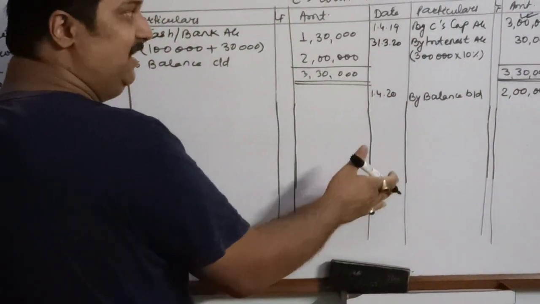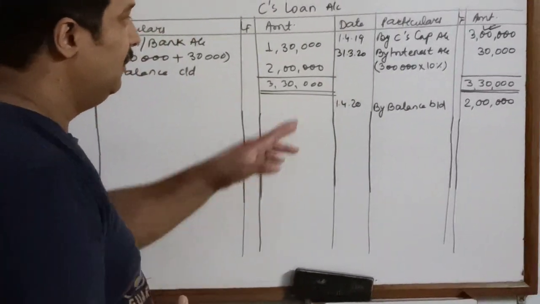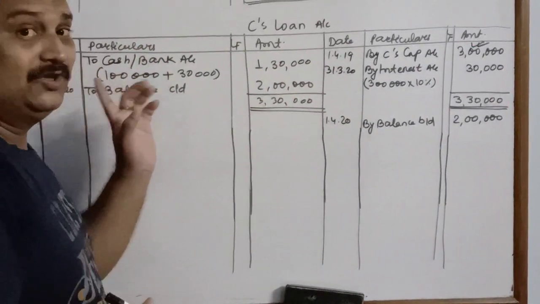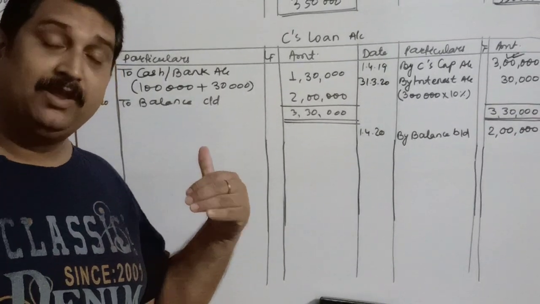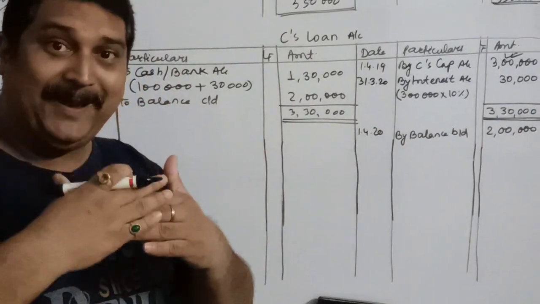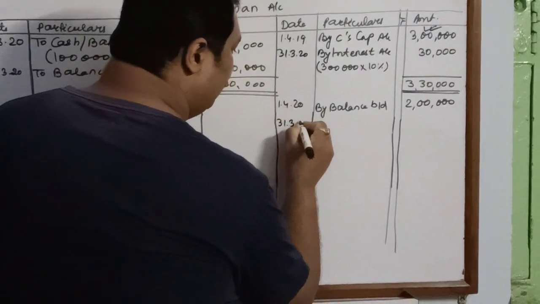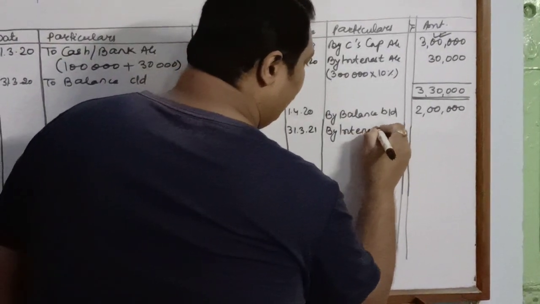Now this is the second year continuing. When will you pay the installment for the second year? First installment was paid on 31st March 2020, so the second installment will be paid on 31st March 2021. Once again, there is a span of 1 year. So you will calculate interest on 31st March 2021 by interest account.